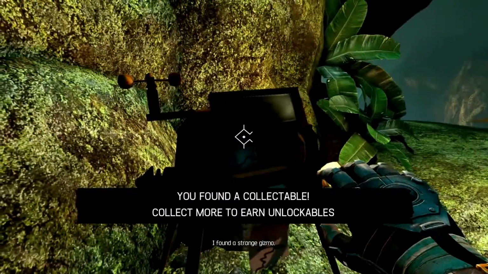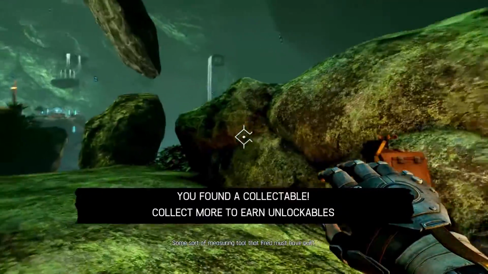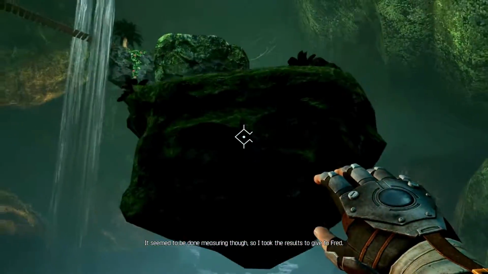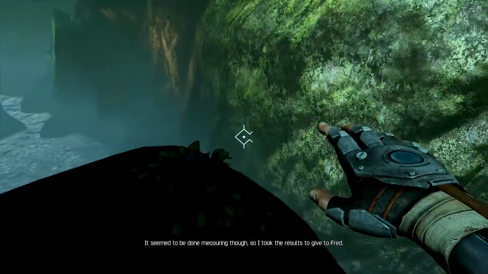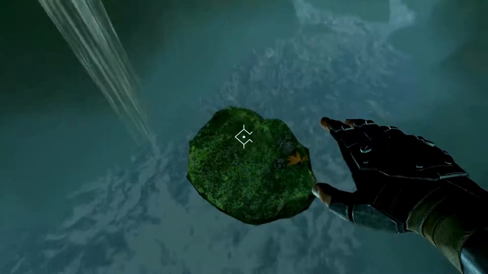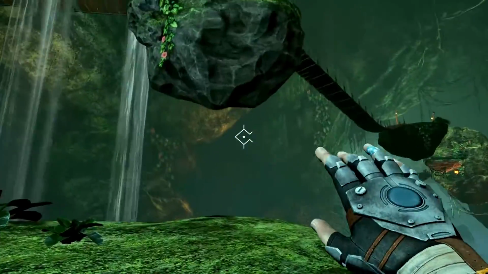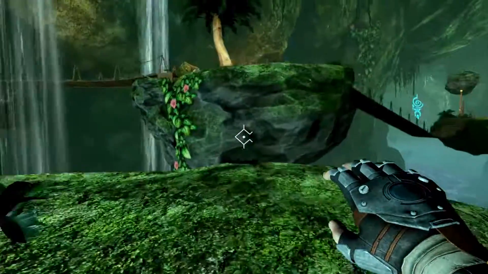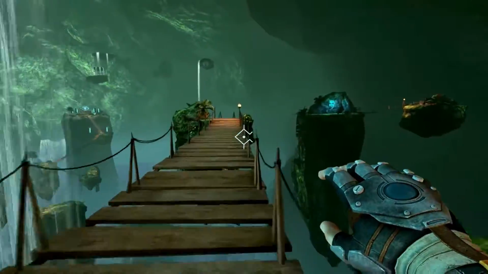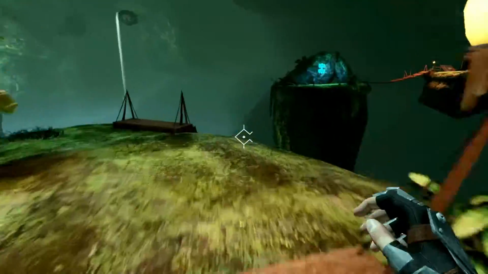Ooh, what is this? Found a strange gizmo. Some sort of measuring tool that Fred must have built. It seemed to be done measuring though, so I took the results to give to Fred. Oh, I'm such a helpful child. I'm like, I did steal your suit and I did go into your home and touch the things you explicitly told me not to do, but I'll also pick up your information and try and be helpful there.